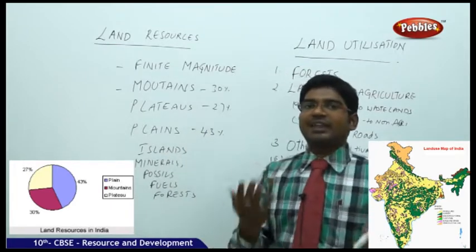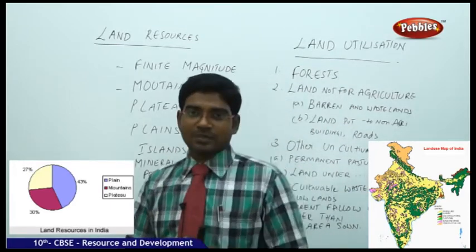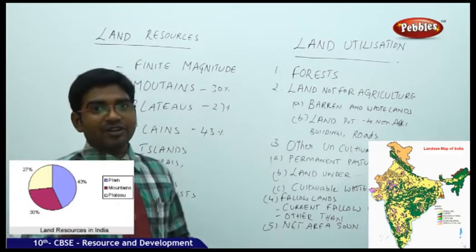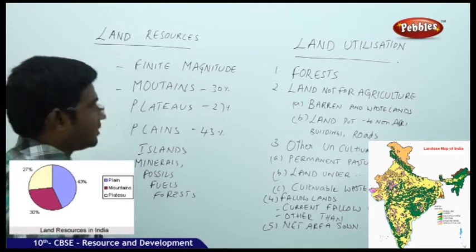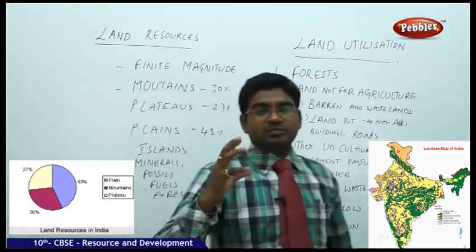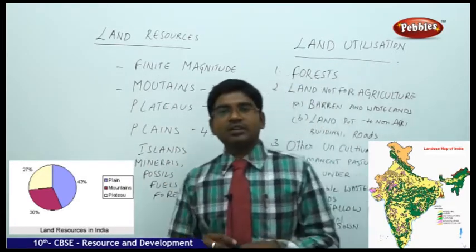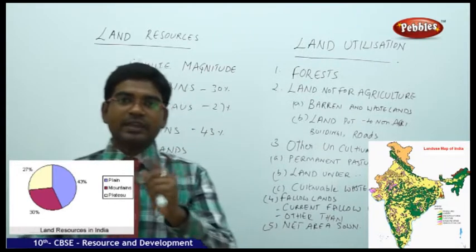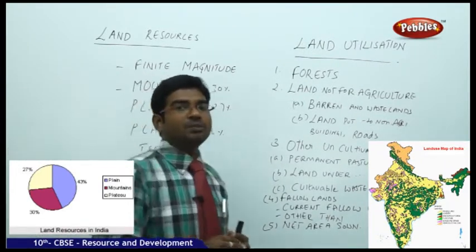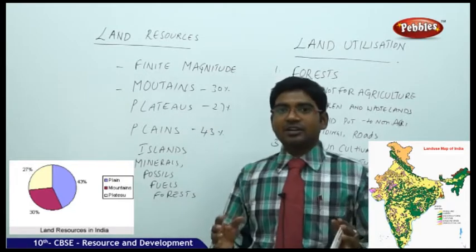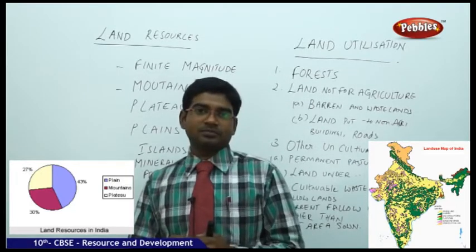All these categories have been discussed explicitly. After discussing the different characteristics, now moving on to understand land as a resource. In the entire world, 78% of the earth is covered with water and 21% is covered with land.